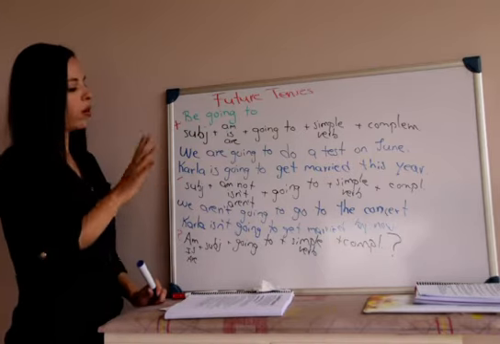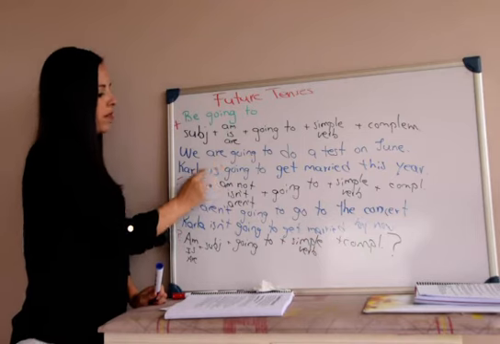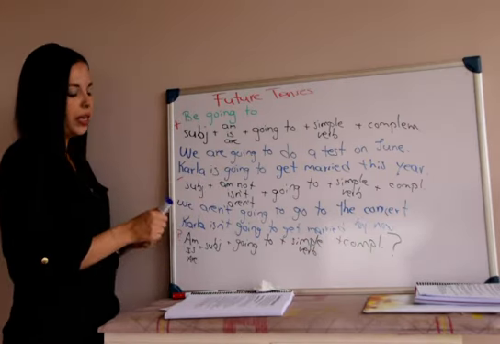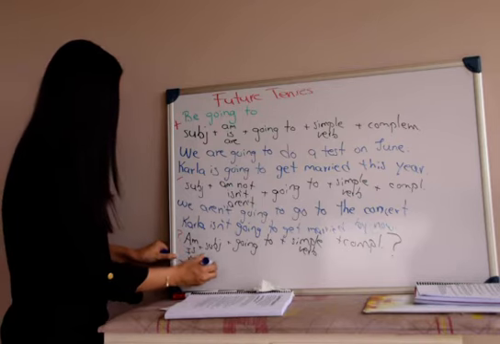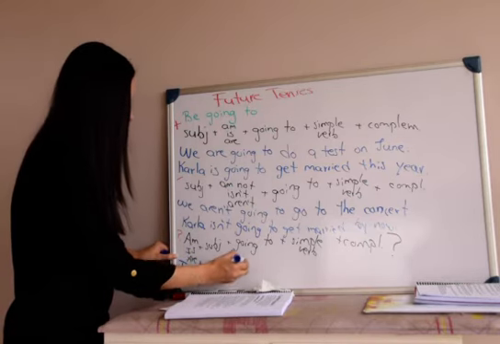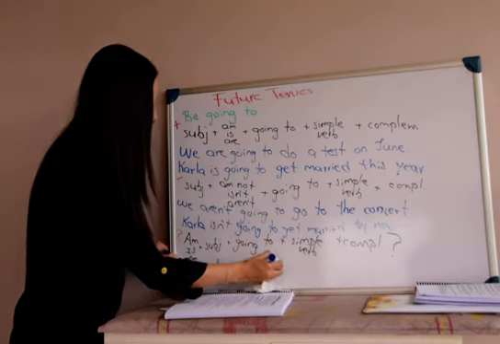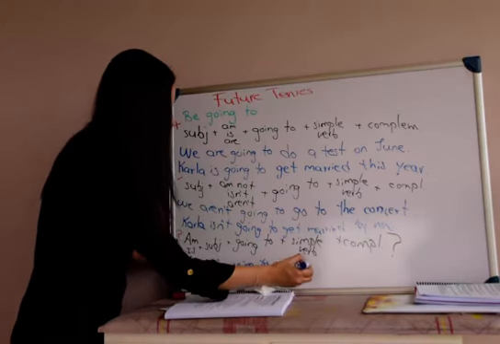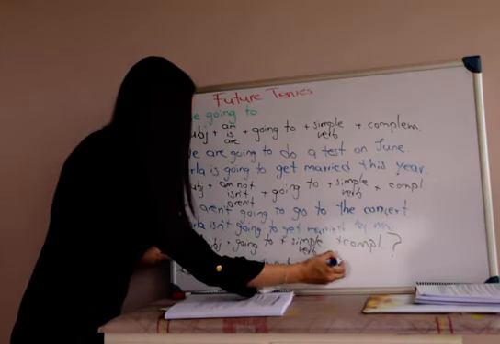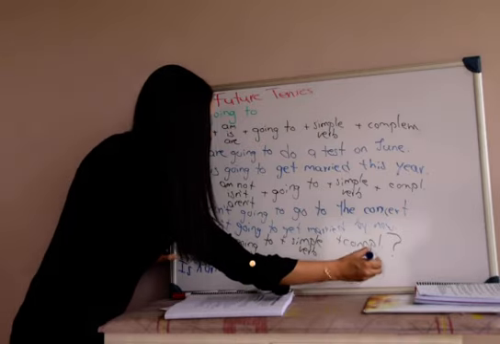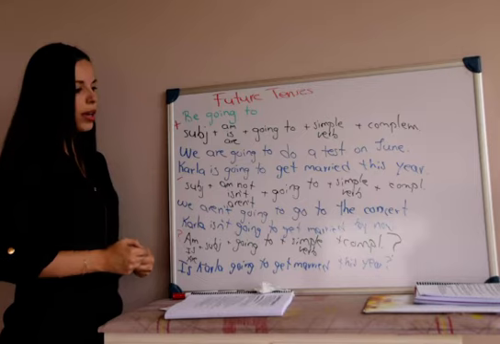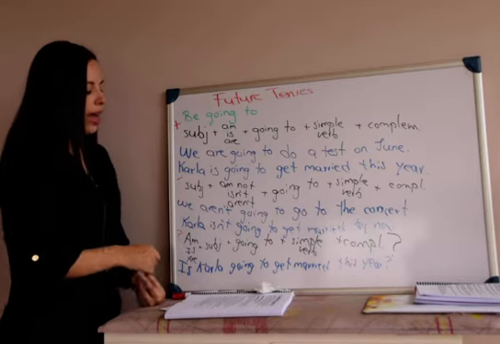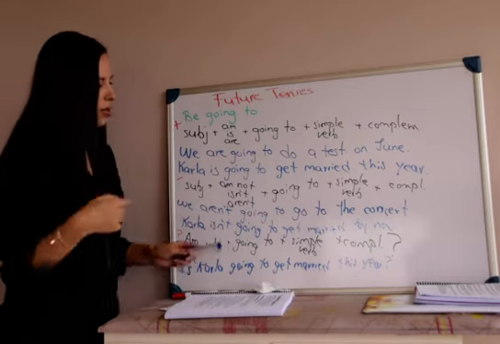So all that I have to do is move the verb to be to the beginning of the sentence. Is Carla going to get married this year? That's my question, right? And again, yes/no questions have only two possible answers.